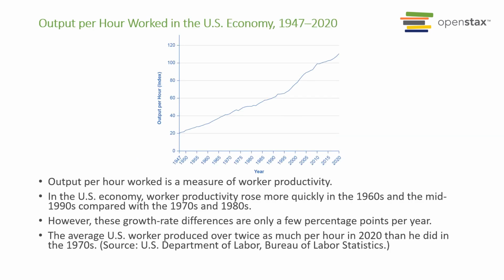So for our worker productivity, we do see this continuous increase in worker productivity. So as time goes by, as we employ more technology, more human capital, more physical capital, we do see a higher productivity per capita for workers in America. So in the 1940s, it's only about $20 per hour, but today it's well over $100 per hour.